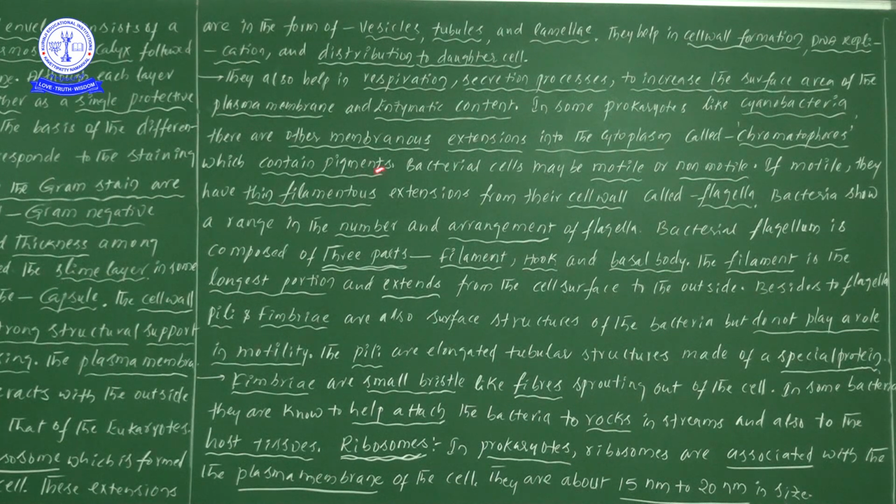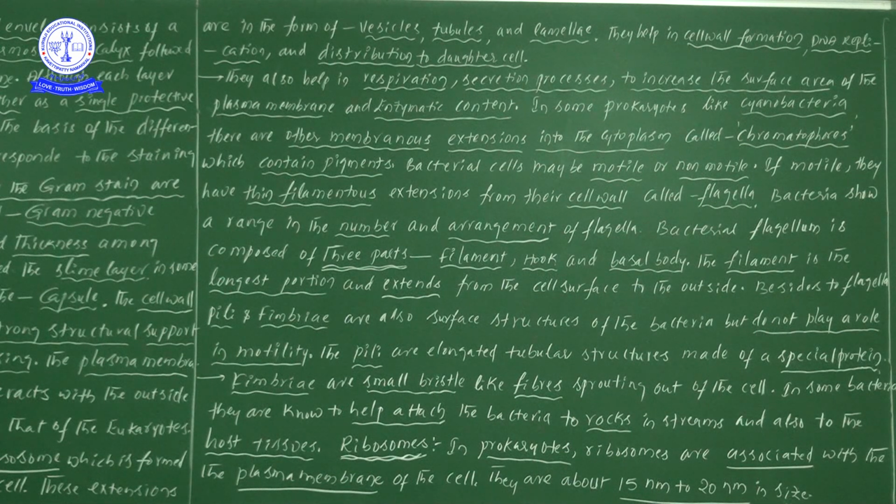Pigments are there, so they are definitely involved in the process of photosynthesis. In cyanobacteria members, these membranous extensions of the cytoplasm are known as chromatophores. They contain the pigments and perform different functions, mostly photosynthesis.